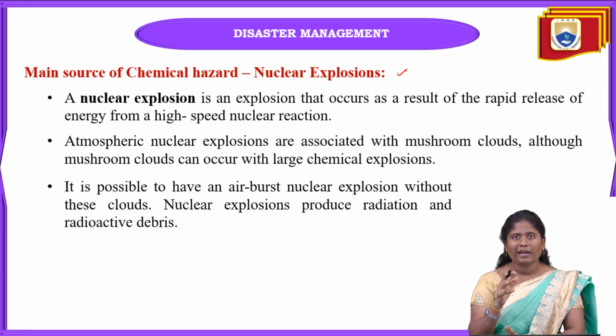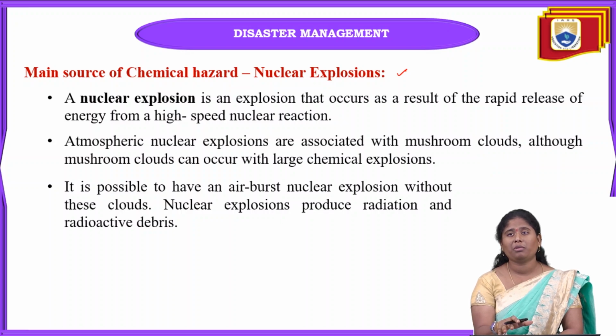Why? Because nuclear explosions are made that way, since we add radioactive materials in them. And atmospheric nuclear explosions are very much associated with mushroom clouds.